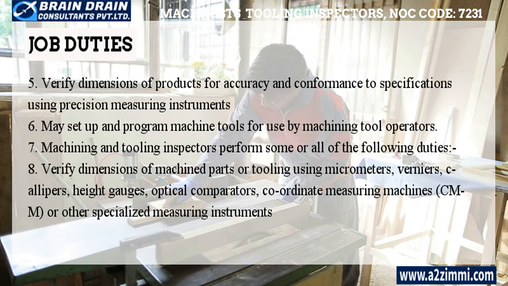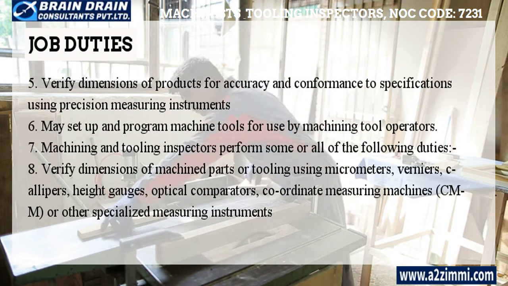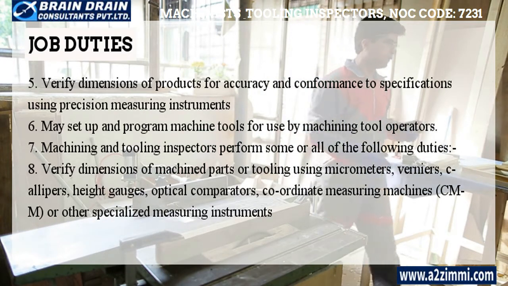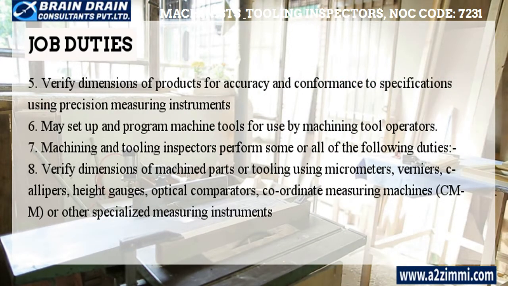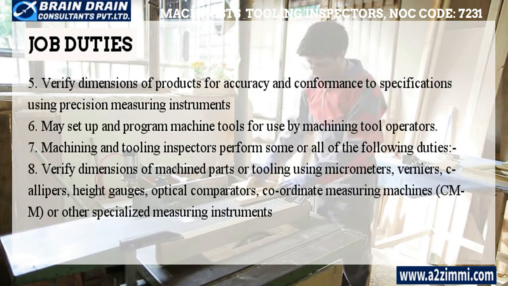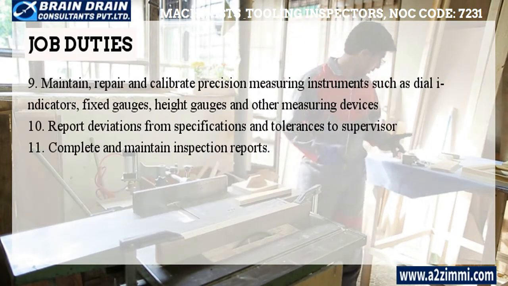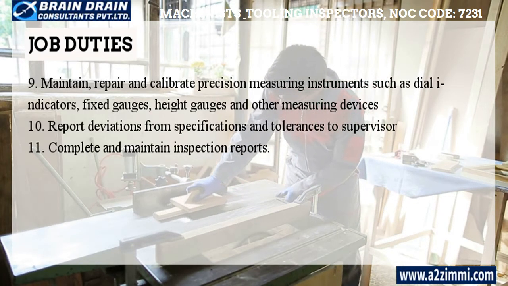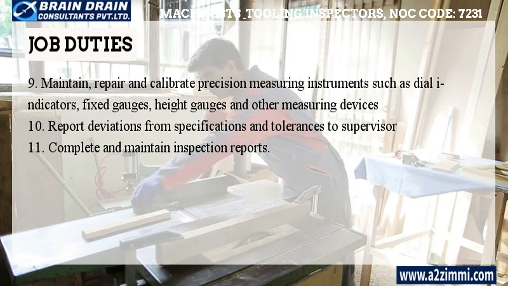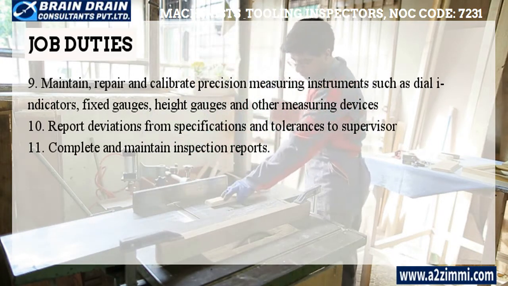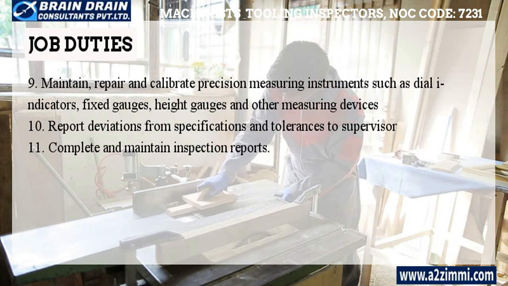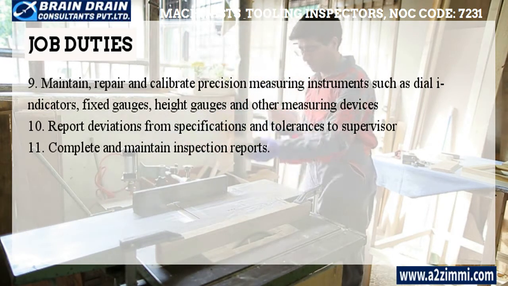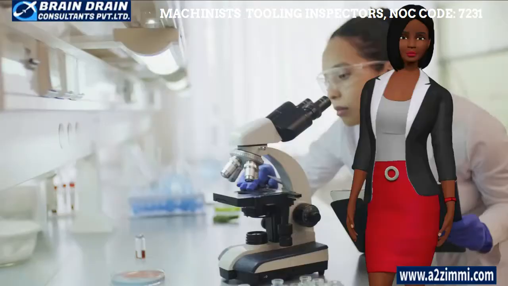Verify dimensions of machined parts or tooling using micrometers, verniers, calipers, height gauges, optical comparators, coordinate measuring machines, CMM, or other specialized measuring instruments. Maintain, repair and calibrate precision measuring instruments such as dial indicators, fixed gauges, height gauges and other measuring devices. Report deviations from specifications and tolerances to supervisor. Complete and maintain inspection reports.